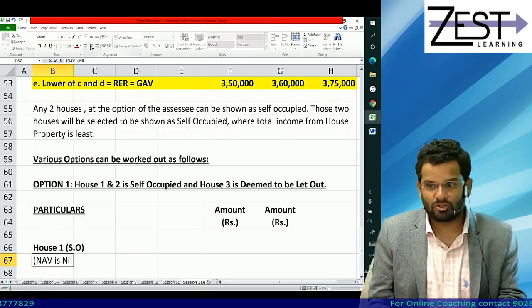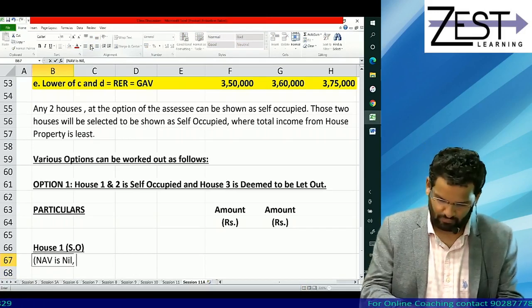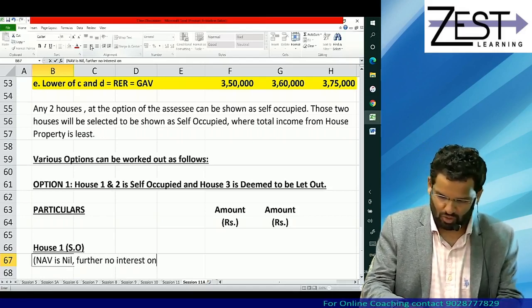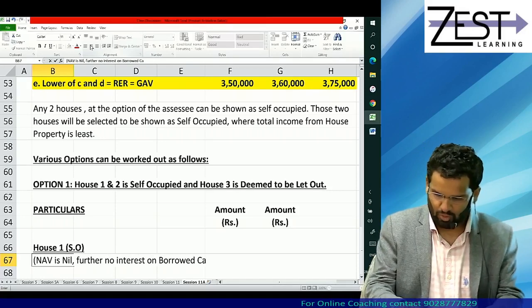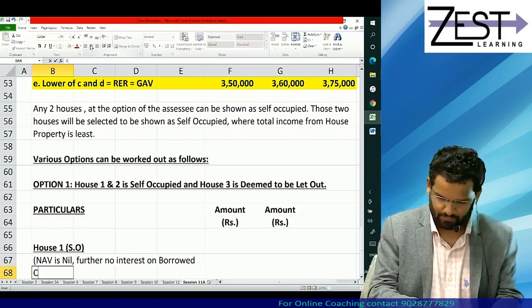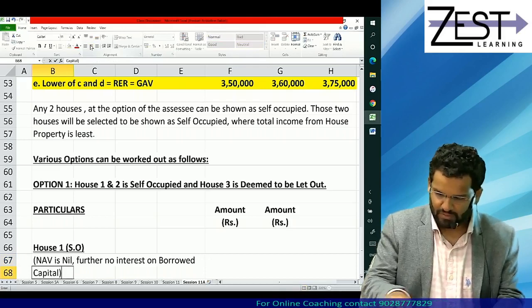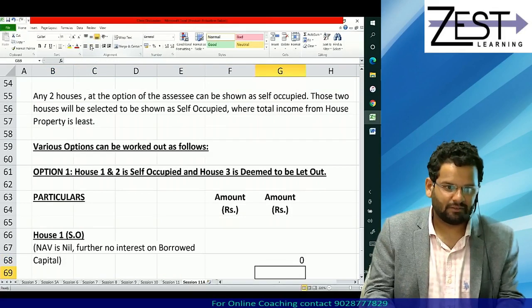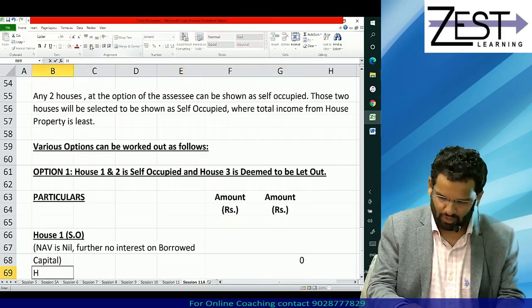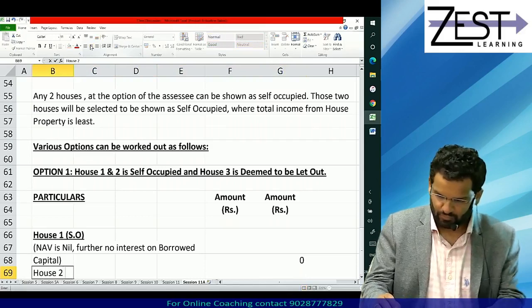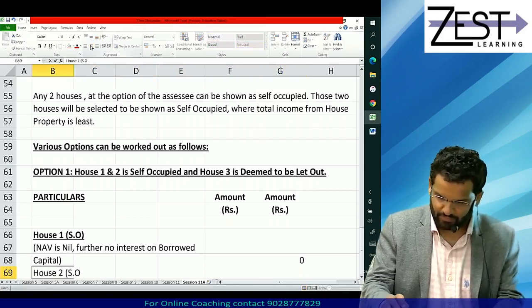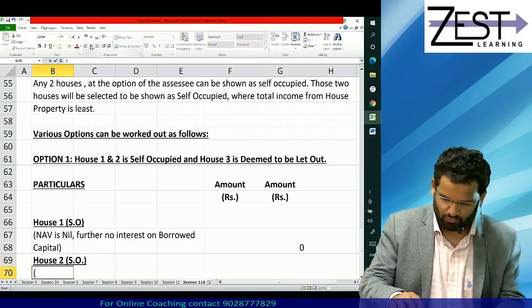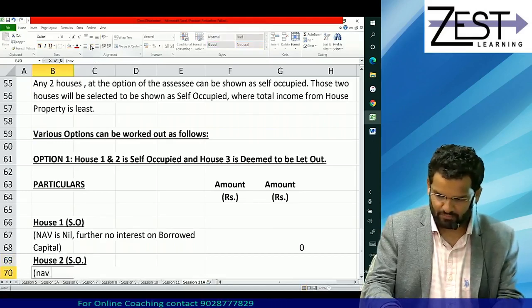NAV is of course nil. Is there any interest on borrowed capital in house 1? Further, no interest on borrowed capital. Correct. So finally, its answer will be nil. What about house 2? Again, it is self-occupied. So can you please guide me for house 2? Of course, NAV is nil.